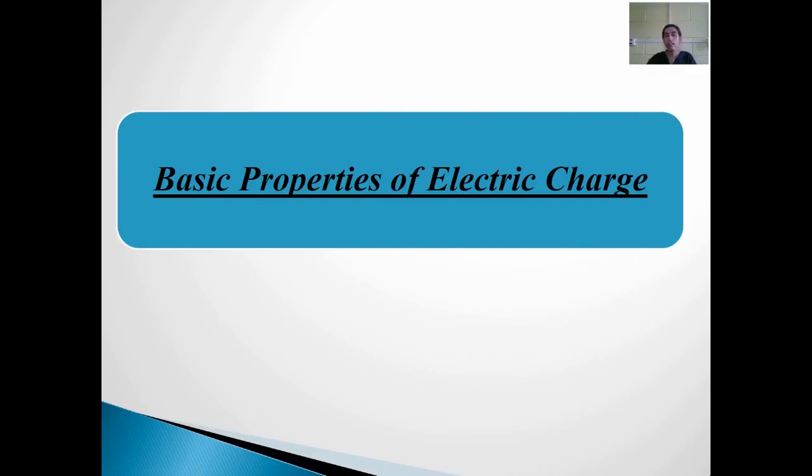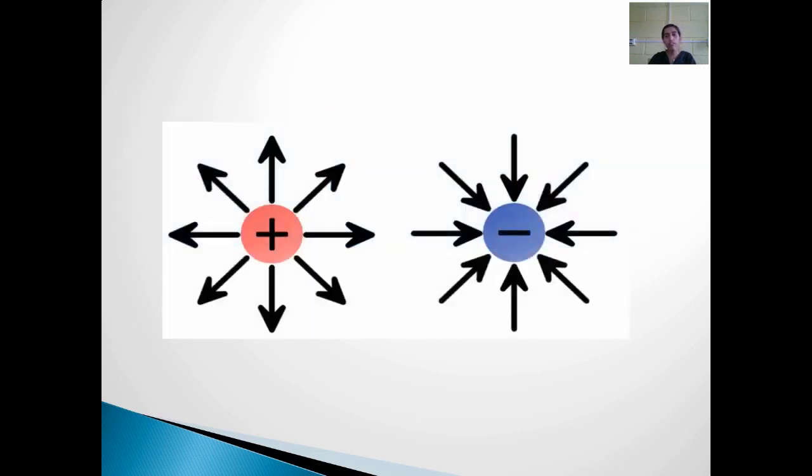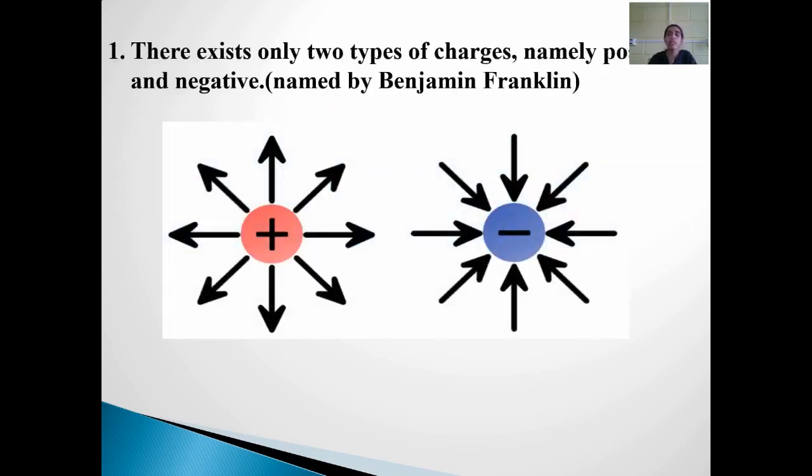Now, let us try to understand the basic properties of electric charges. The very first and foremost, as I said earlier, is that there exist only two types of charges, namely a positive charge and a negative charge. This name given to the charge is by an American scientist, Benjamin Franklin. Conventionally, he just gave the names positive charge and negative charge. This is one of the characteristics of the charges.